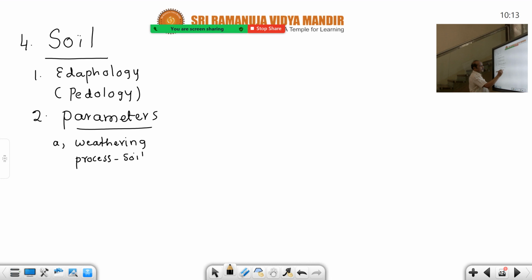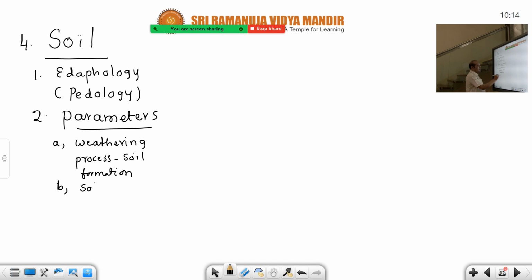Weathering process, soil formation occurs. For soil formation, what is the most important process? Weathering. Disintegration and decomposition of rock is called weathering. That is the meaning of weathering process. And secondly,